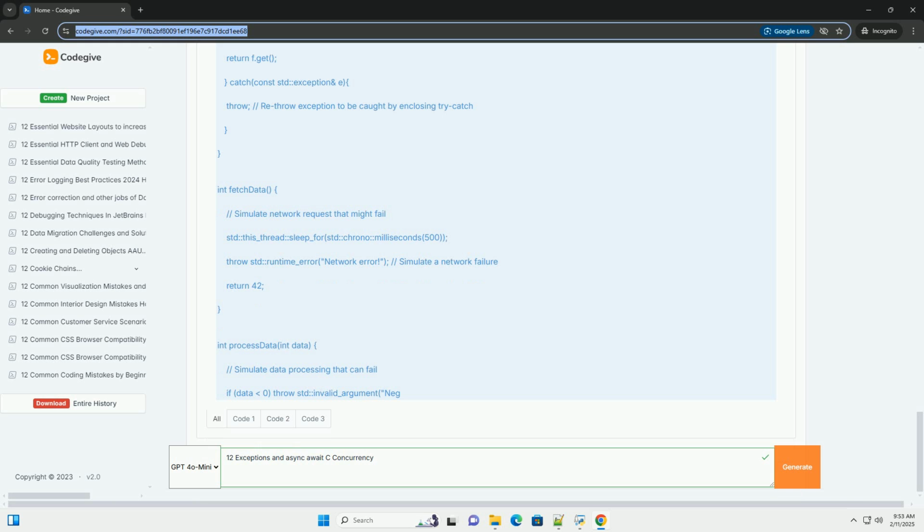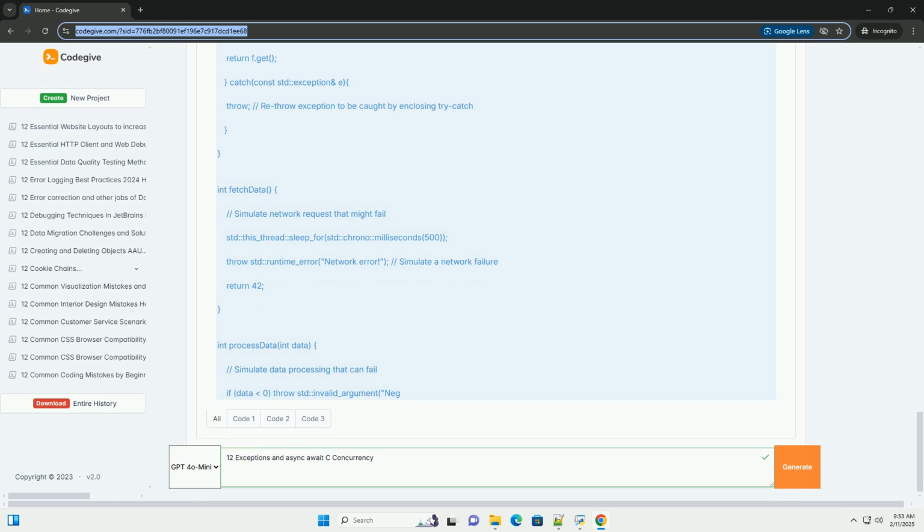6. Best practices for exception handling in async/await. Structured exception handling: use try/catch blocks to handle exceptions appropriately. Specific exception types: catch specific exceptions instead of relying on a generic catch.